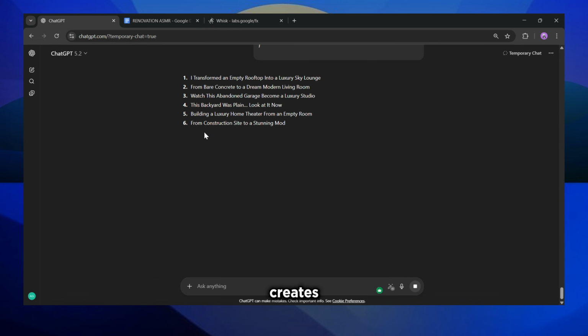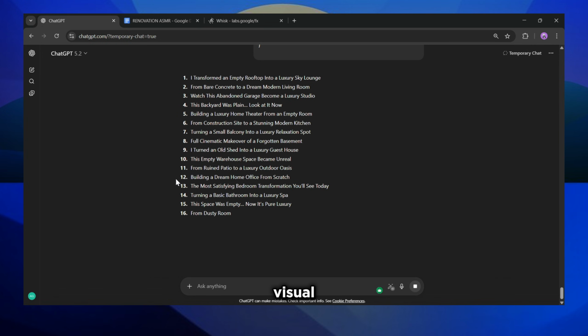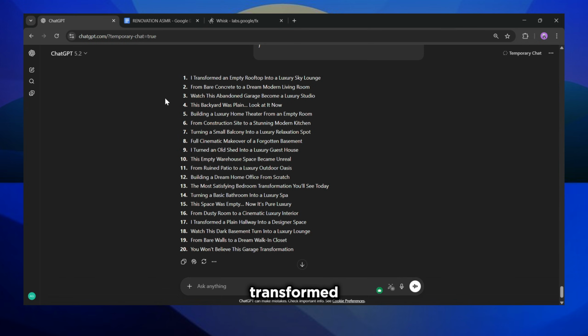This prompt creates titles that trigger curiosity on command. Curiosity gaps, visual promises, transformation contrast. This is the step most tutorials never mention. Titles like I Transformed and From Ruined to Unreal are formats already wired into the algorithm's success history. But here's the real power. Every idea fits the same repeatable format. Empty space to build process to luxury reveal. You're building a content machine, a system where every video follows a structure the algorithm understands and the audience loves. Now you're in control of the outcome.